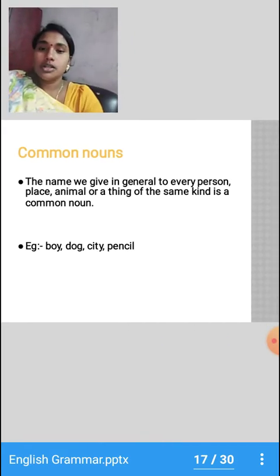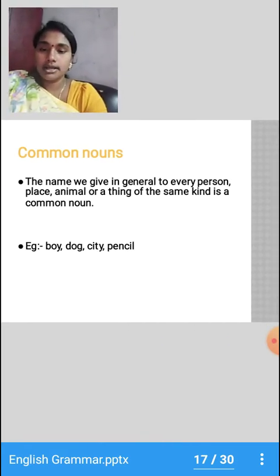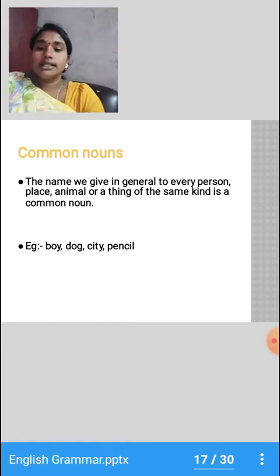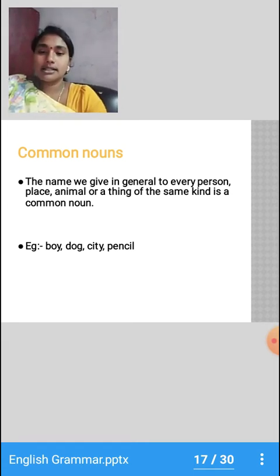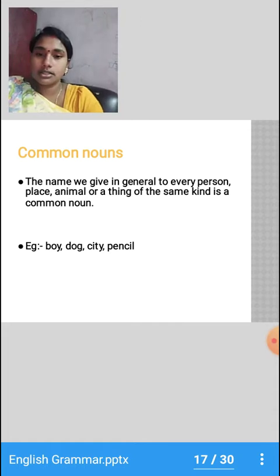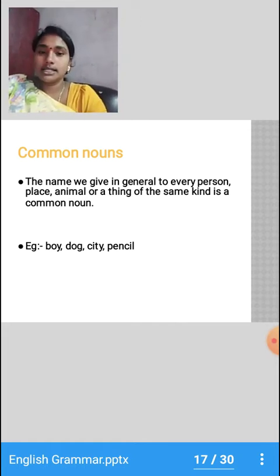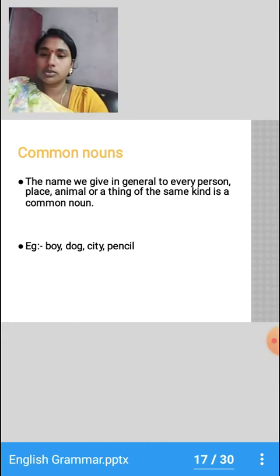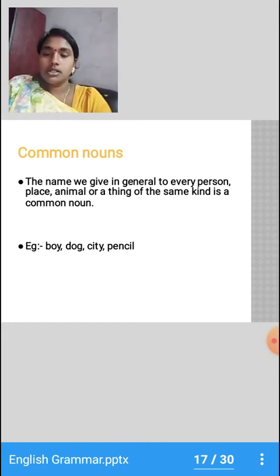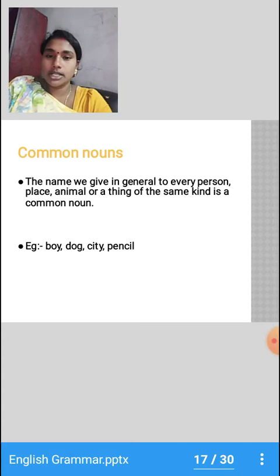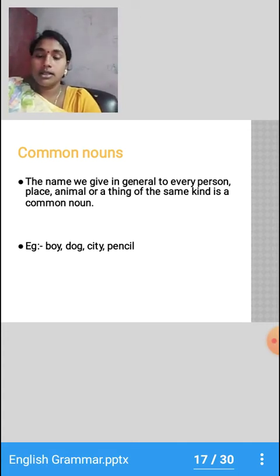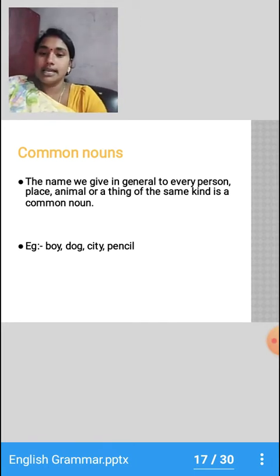Okay, so let us move on to common nouns. The name we give in general to every person, place, animal or thing of the same kind is called a common noun.